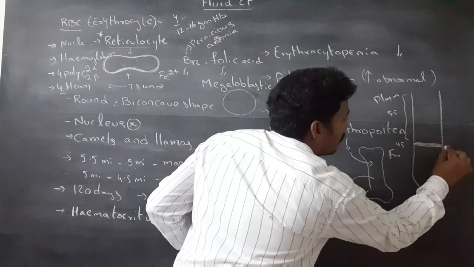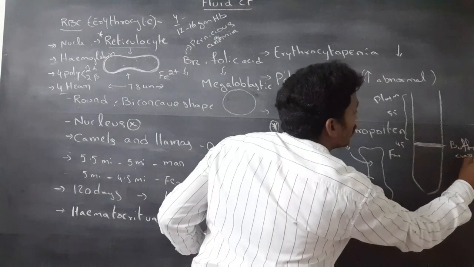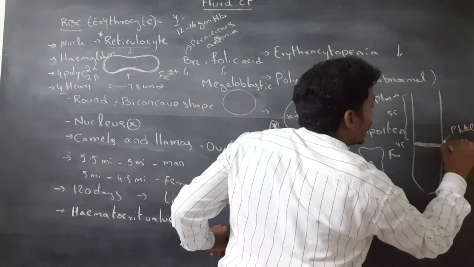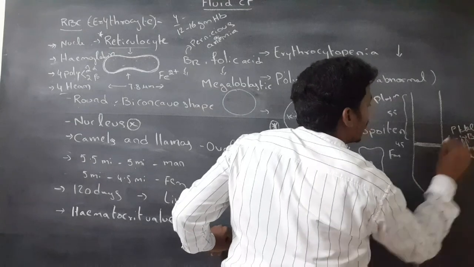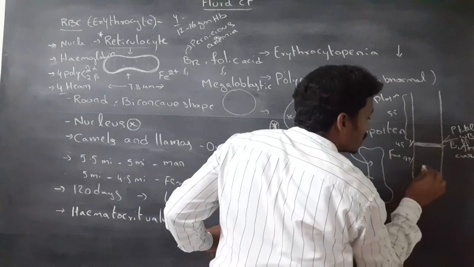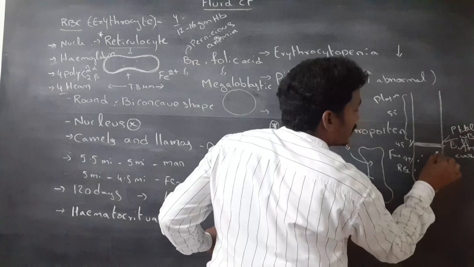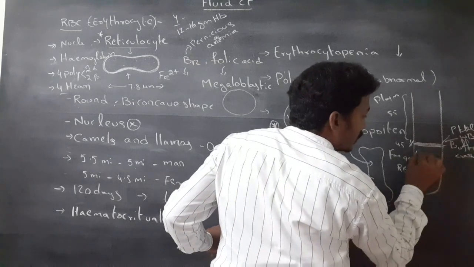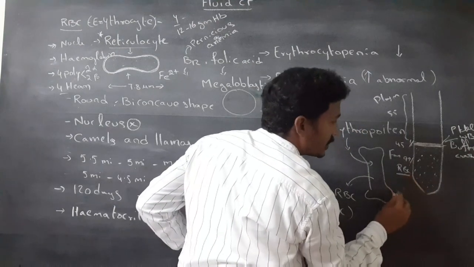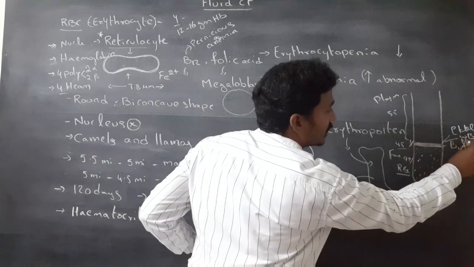The buffy coat contains platelets and WBC, which is 1%. The remaining 99% is occupied by RBC in the hematocrit value.